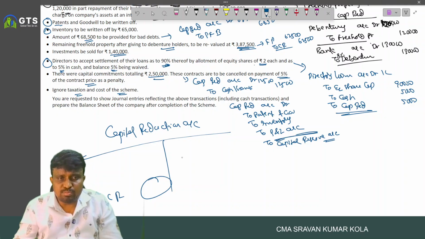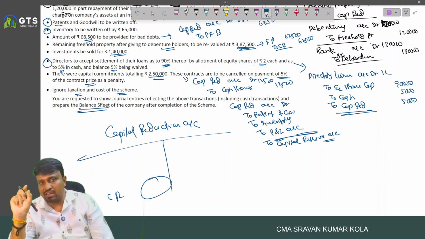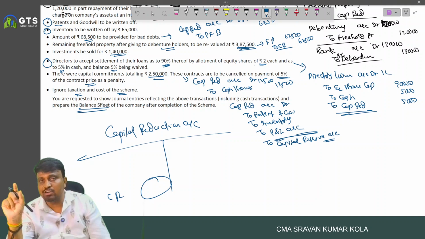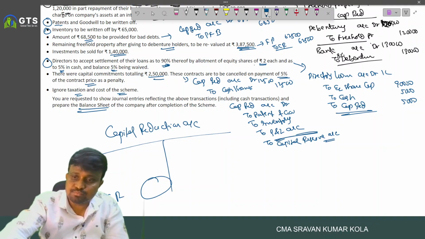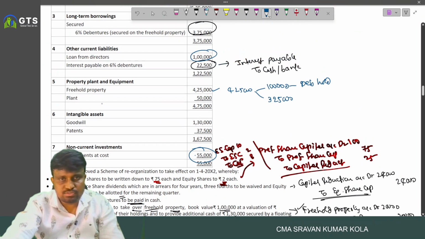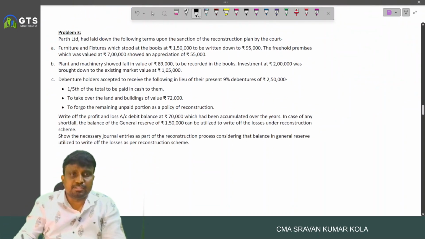Okay. This is the problem. And the balance sheet, I am not discussing here. Just follow Schedule 3. And while writing the heading of the balance sheet, don't forget to write at the end of the heading, the name 'under reduced'. Okay. So this is the problem. I hope you understood. And problem number 3.